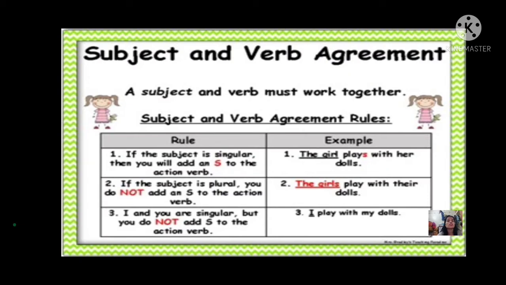Did you all understand till here? Yes. What have we seen? Verb. What is a verb? It is an action. Yes. We have seen action verbs and linking verbs. Linking verbs means connected to each other. The words should link to each other to make a sentence. And subject verb agreement. Yes. Subject means about whom we are talking, and verb means what the subject is doing. Okay.